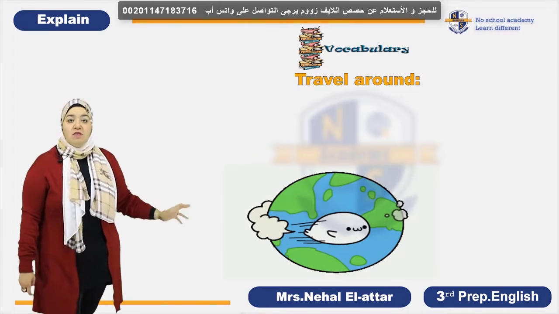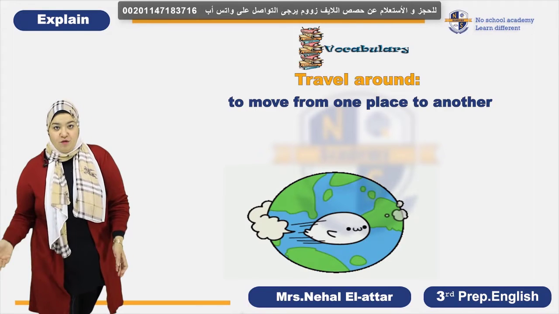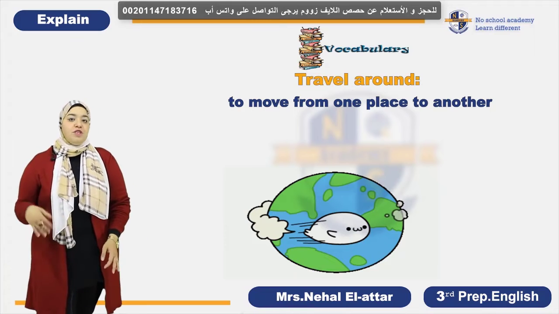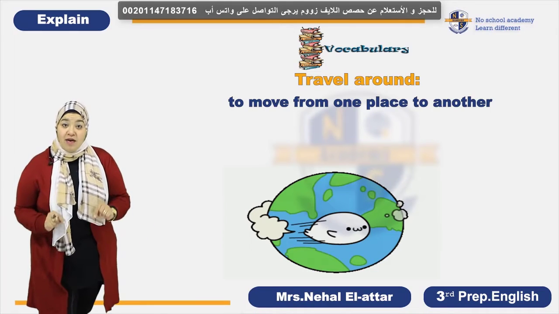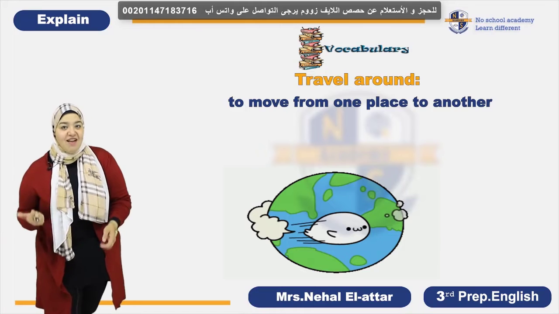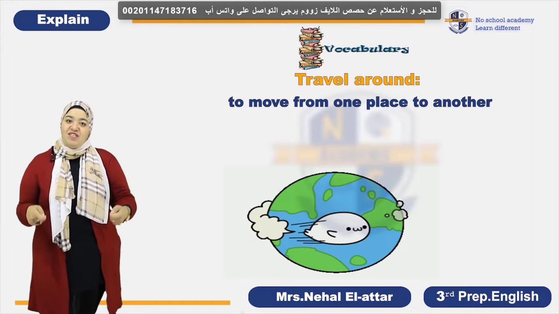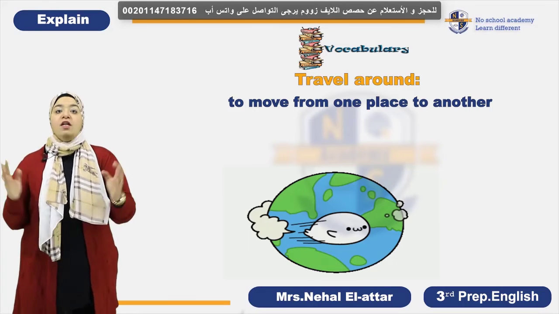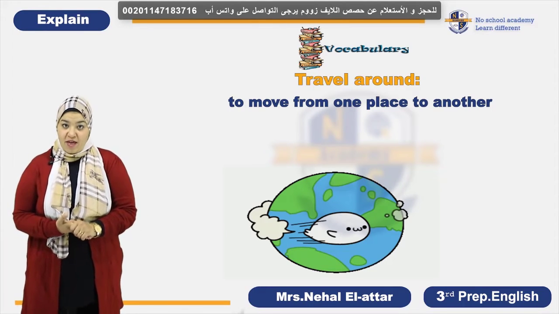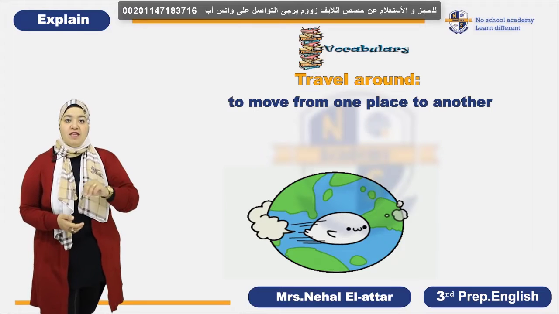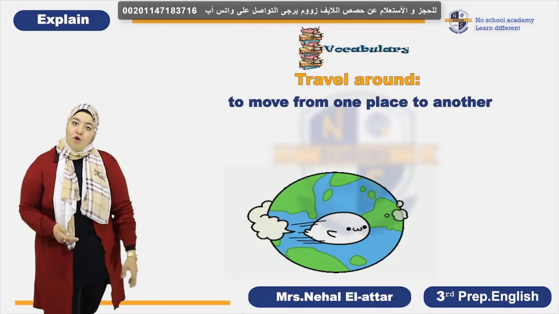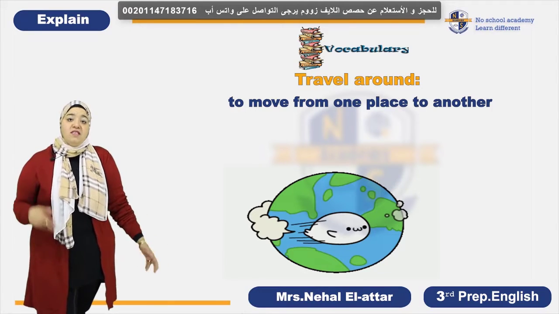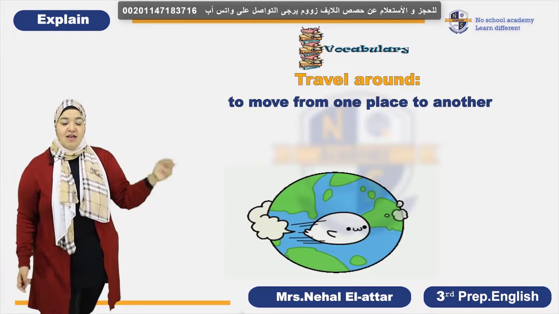To travel around means to move from one place to another, or actually, for the most accurate meaning, to travel from one country to another. But regarding our lesson, they say that Basil, the boy who was sitting in the wheelchair, travels around easily using this wheelchair around his school. Okay, so of course traveling around at school doesn't mean to move from one country to another. It's most likely to say move from one place to another. Okay, let's see what's next.